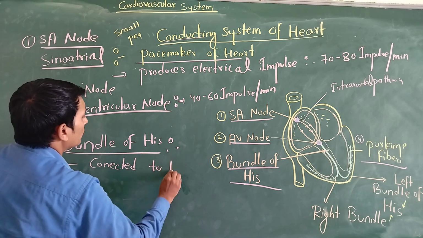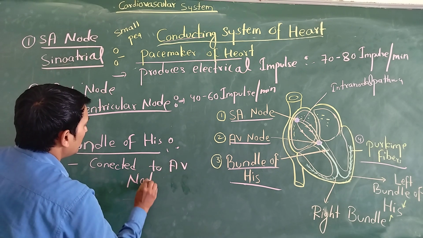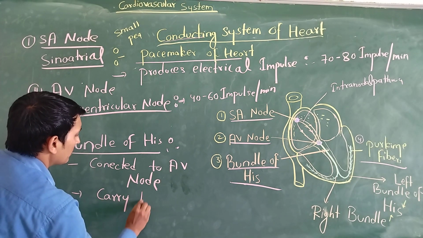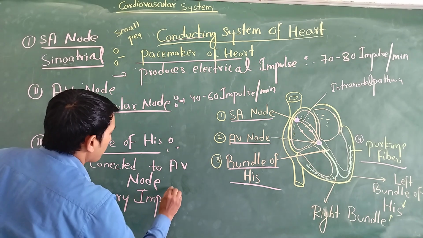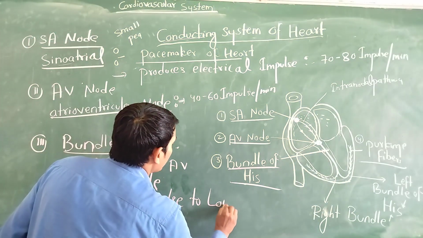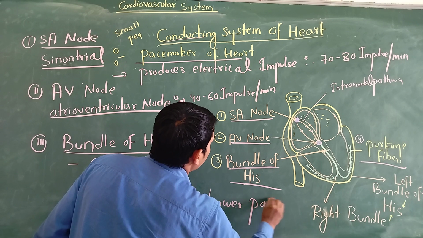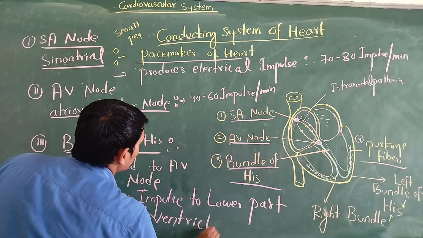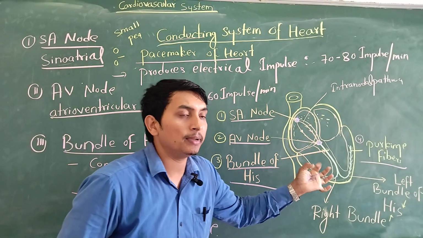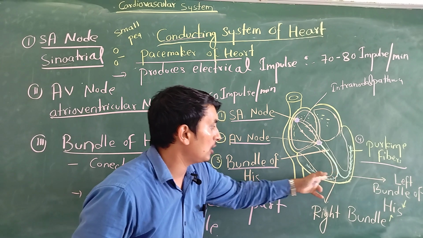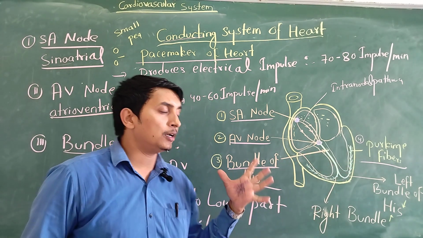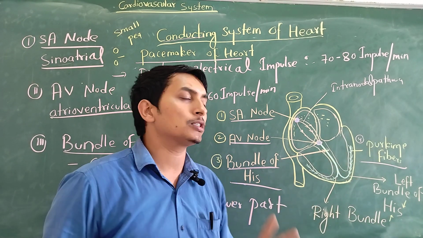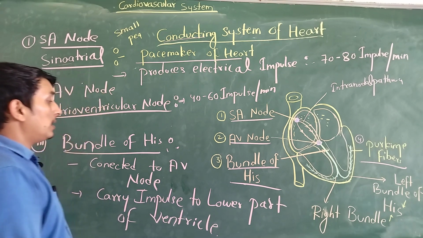From the AV node, it carries electrical impulses to the lower part of our ventricle, and again it is divided into two. As we discussed, the bundle of His receives electrical impulses from the AV node and supplies them to the lower part of our ventricle. It is further divided into Purkinje fibers, which supply electrical impulses to the lower portion of our ventricle. So these are the points we discussed.